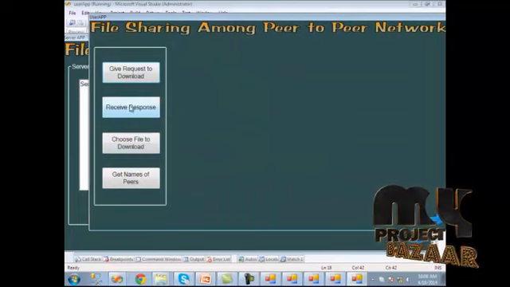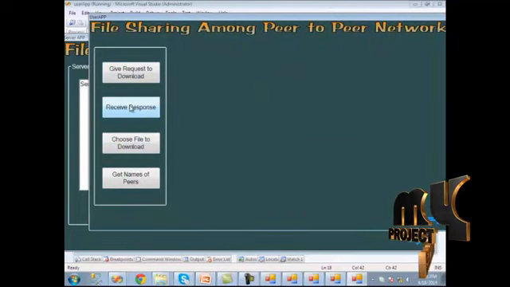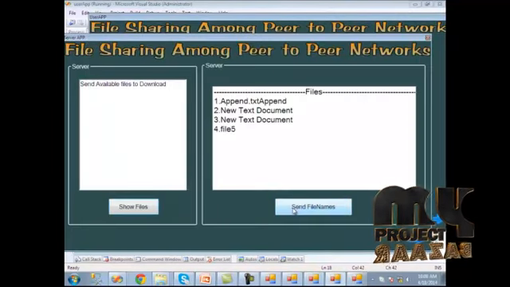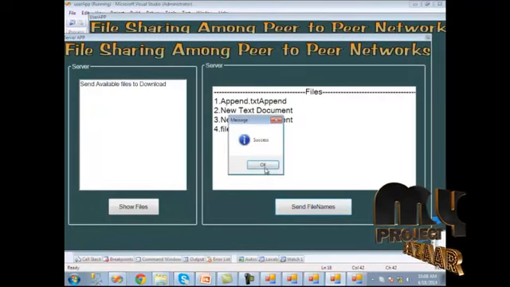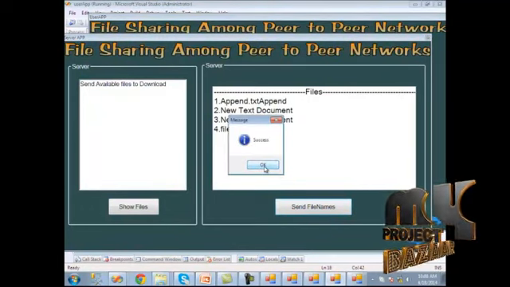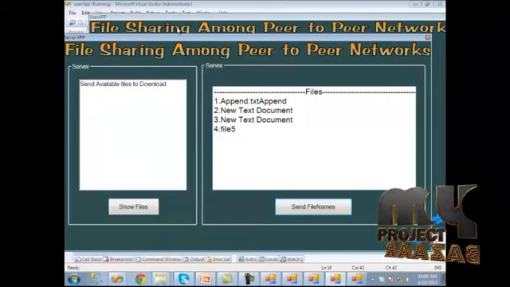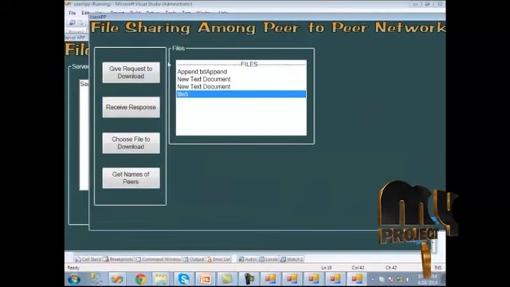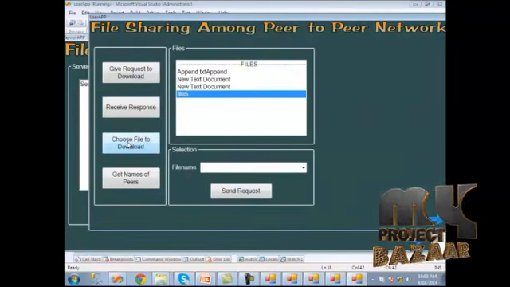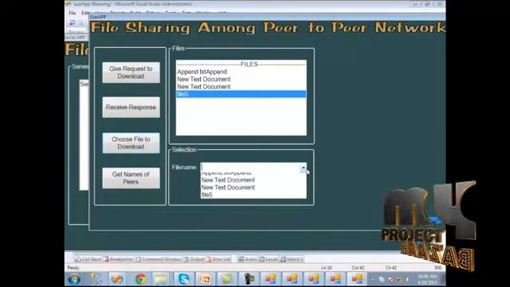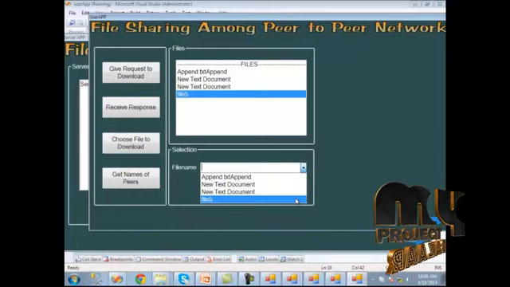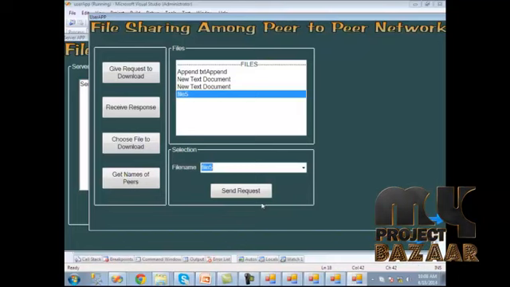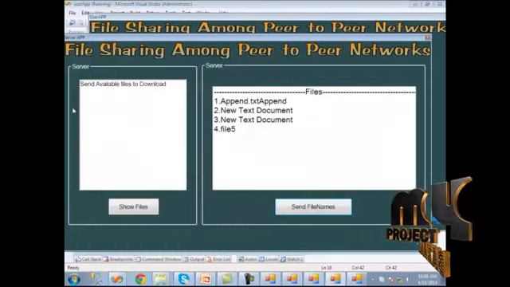So we should click the receive response button to get the response from the server. We should send the file names. When file names are sent, we can get the success message. Here the file names have been shown. Then we should click choose file to download. Here the files which we want to download should be chosen. Then we should give this request to the server.